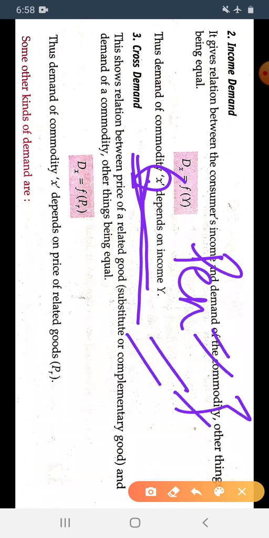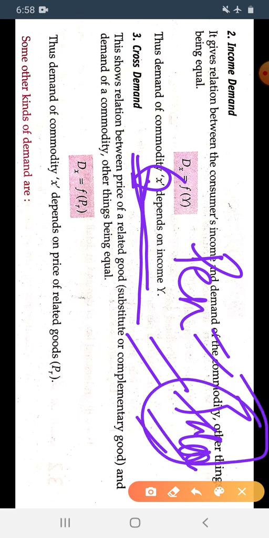When the income of the consumer increases, he or she will be able to purchase a pen of rupees 100. But when the income of the consumer is low, he or she will purchase a pen of rupees 10. So it is totally dependent upon the income of the consumer.